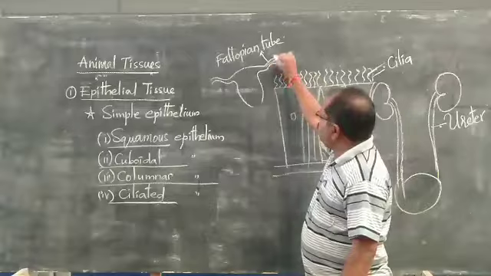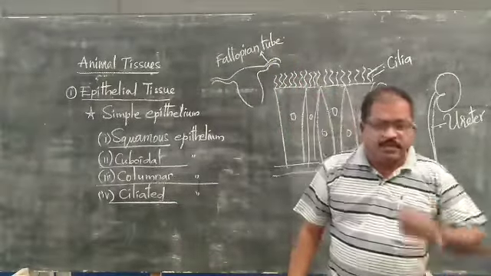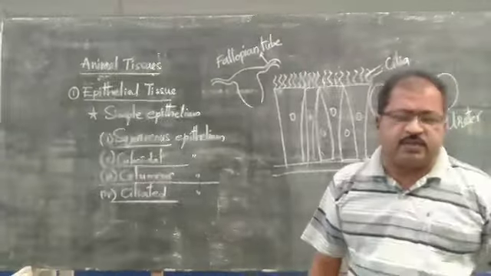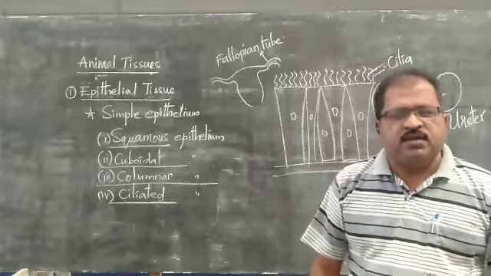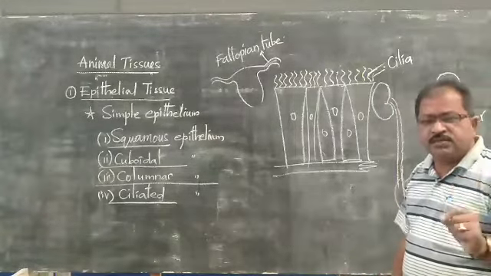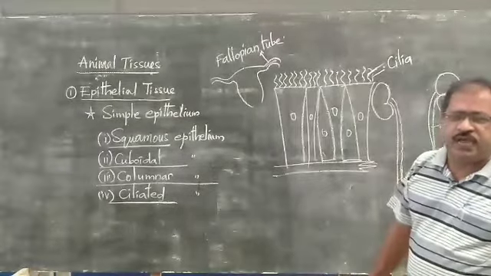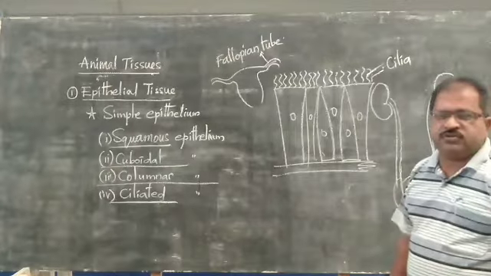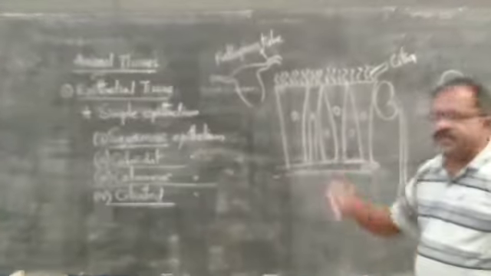The wall of the fallopian tube is completely ciliated epithelium. In the nose and the respiratory tract, right from the nose to the lungs, the trachea, the bronchioles, and inside the lungs, this ciliated epithelium is present, because the hair-like cilia can wipe out all the materials and send them in the forward direction. So that is the ciliated epithelium.